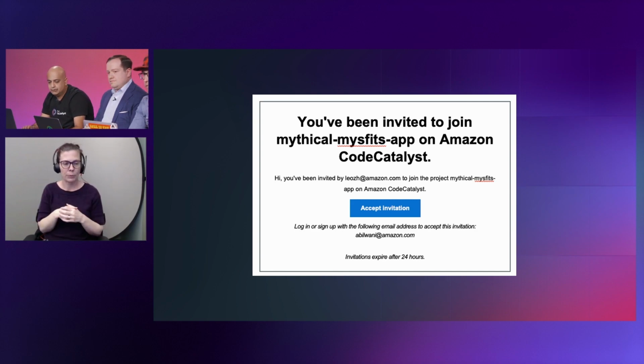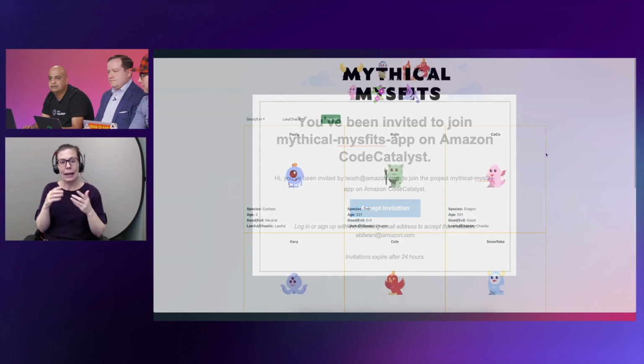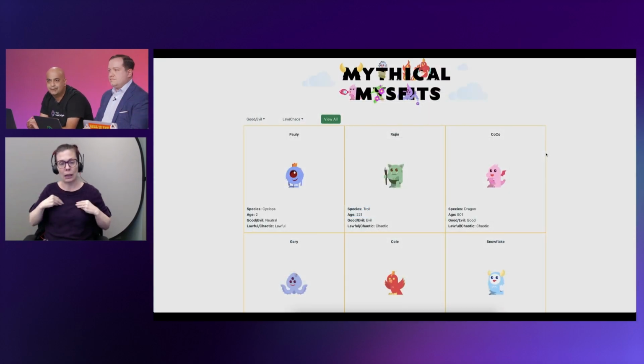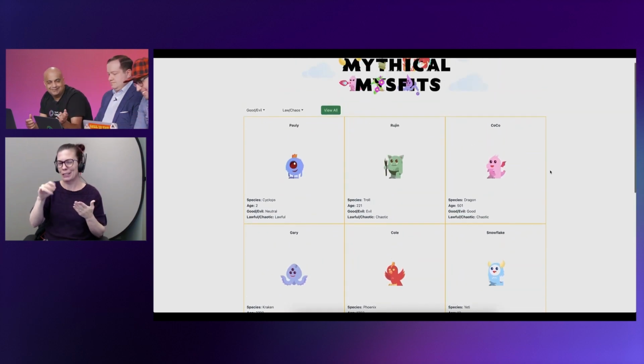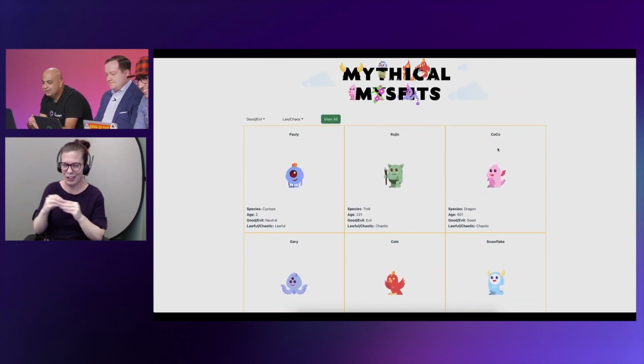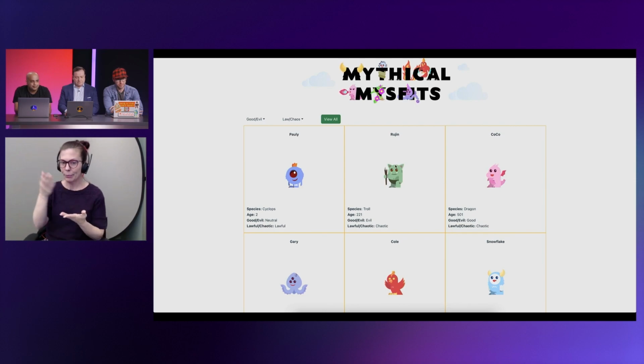So, once I have accepted it, before we start coding, here comes Mythical Misfits. We'll talk about this in a second. But the idea is basically, this is a site that Leo's working on, and I'm helping out with. We've got the good or evil creatures in here as well.